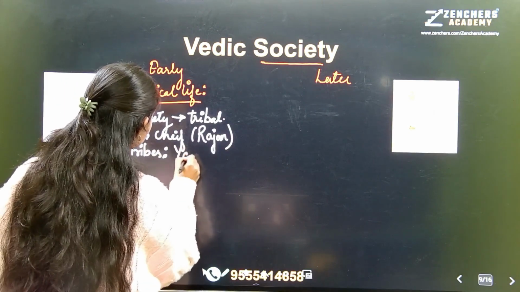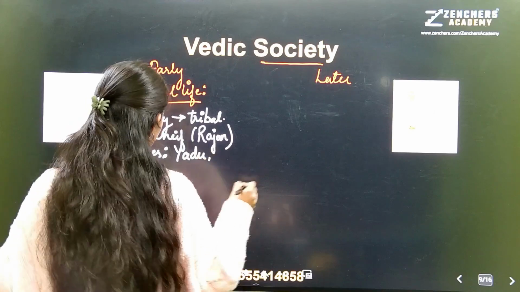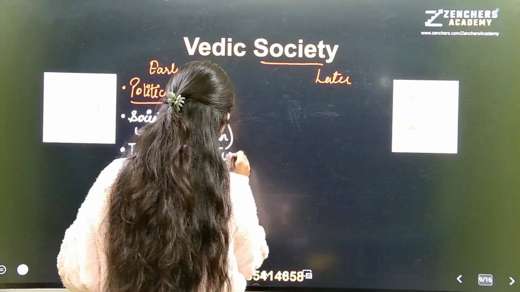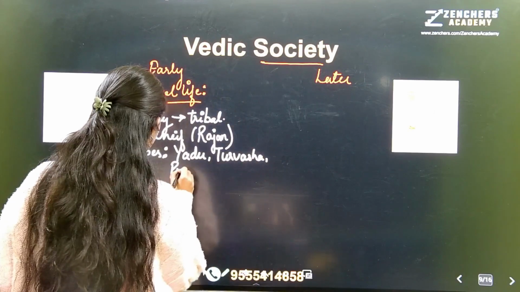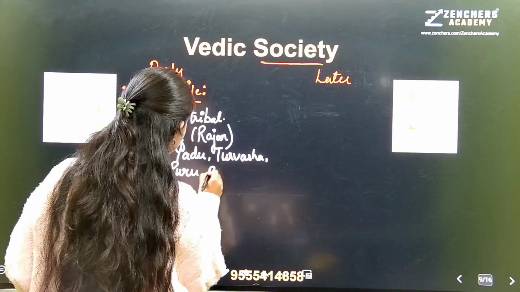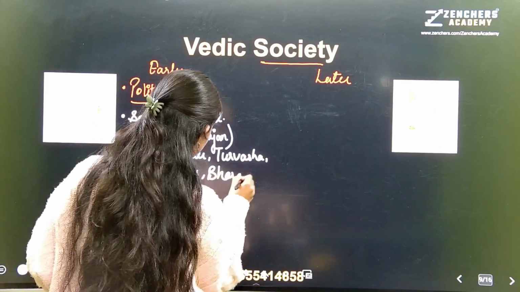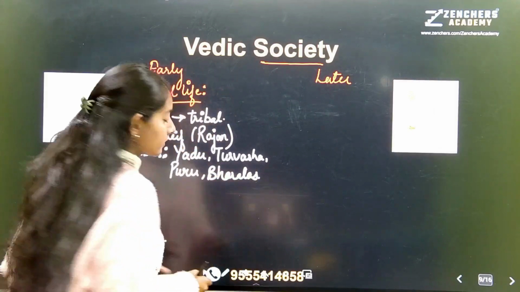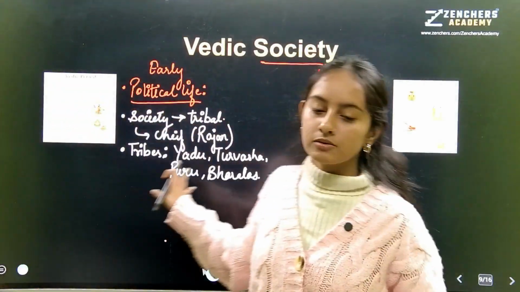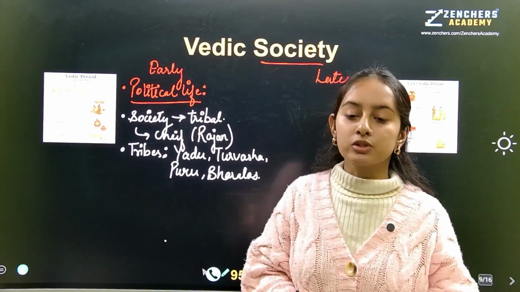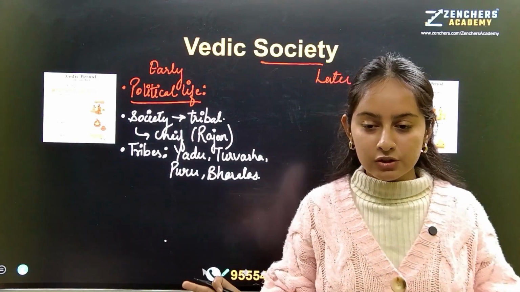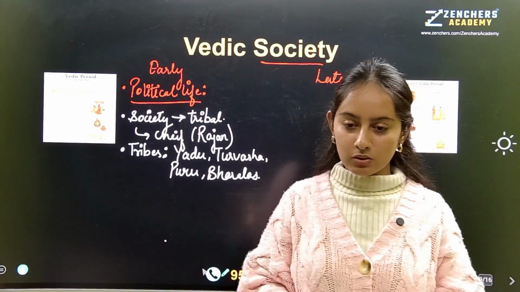We have important tribes such as Yadu, Turvasa, Purus, Bharata. Okay, like this we have so many tribes. Now, if we talk about institutions, see, we have so many institutions nowadays also.